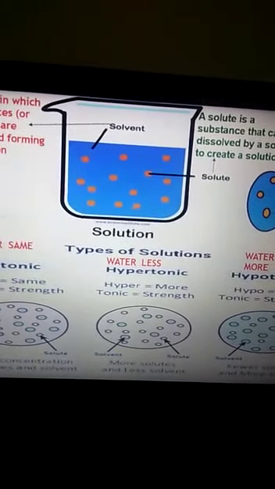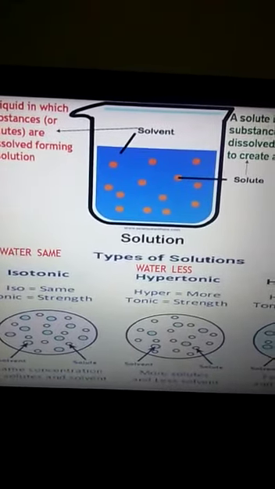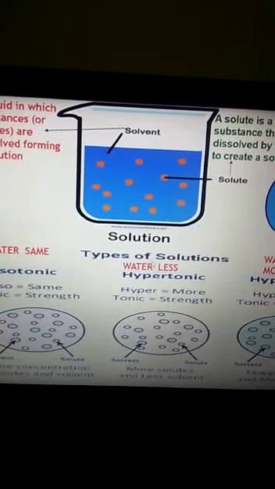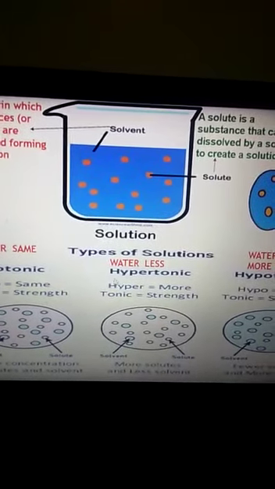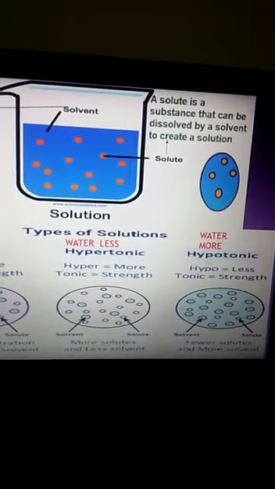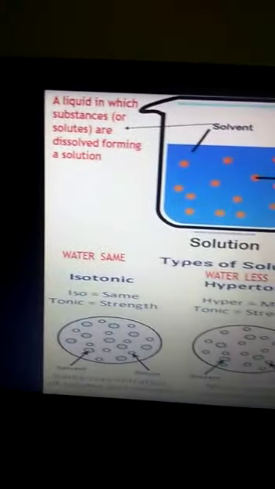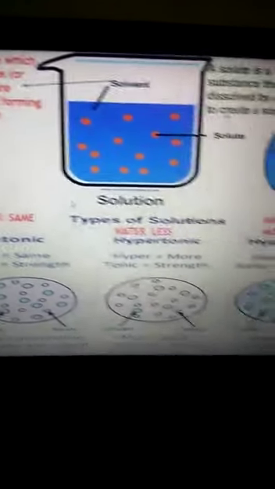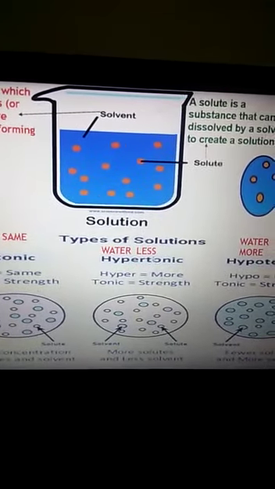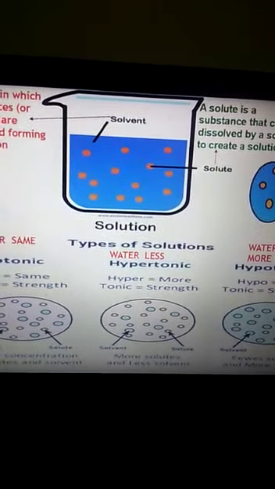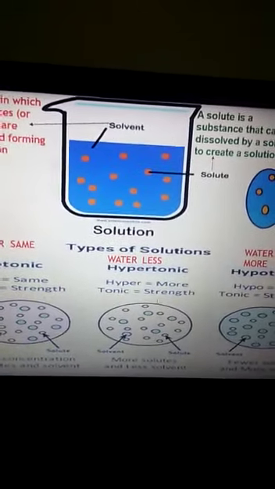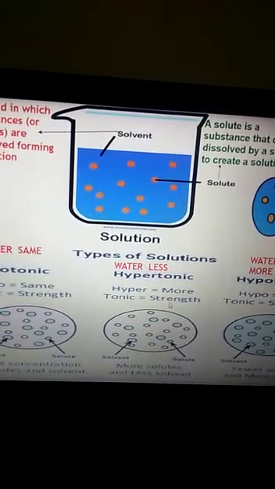So let us try to understand different kinds of solution. Now, this solution can be subdivided into three types of solution. One word is known as hypertonic solution. Second word is known as hypotonic solution. Third word is known as isotonic solution. अब इस हाइपर, हाइपो और आइसो को समझने के लिए पहले हमें टॉनिक का मतलब समझ आना चाहिए. टॉनिक मेडिसिन को भी कहा जाए. टॉनिक मीन्स स्ट्रेंथ. कितना परसेंटेज सॉल्यूट उसमें है या कितना परसेंटेज सॉल्वेंट है.